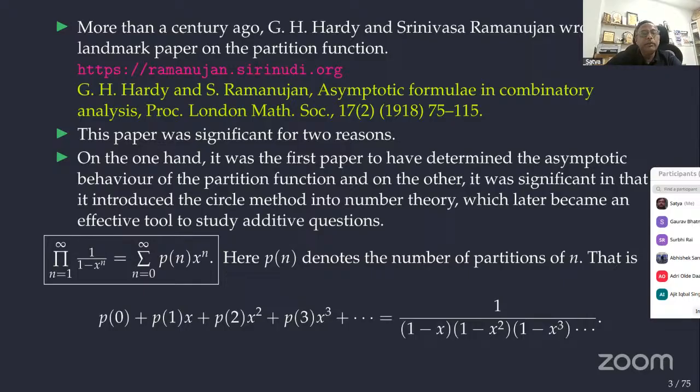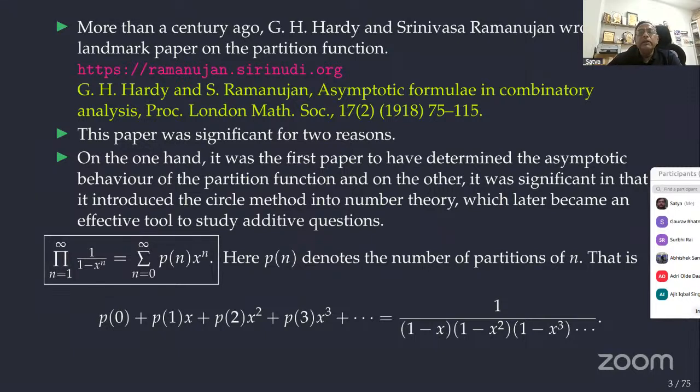That is, p(0) plus p(1)x plus p(2)x squared and so on is equal to 1 by (1 minus x)(1 minus x squared) and so on. You know that 1 by 1 minus x means 1 plus x plus x squared and so on. 1 by 1 minus x squared means 1 plus x squared plus x power 4 and so on. If you multiply, you can easily see that the coefficient of x power 5 will give the number of partitions of 5, right? It is easy to see this.